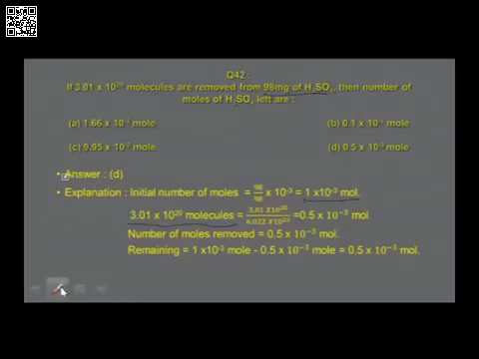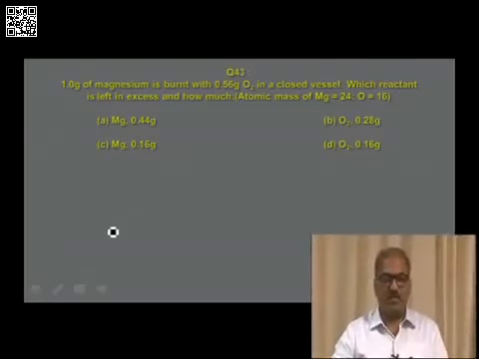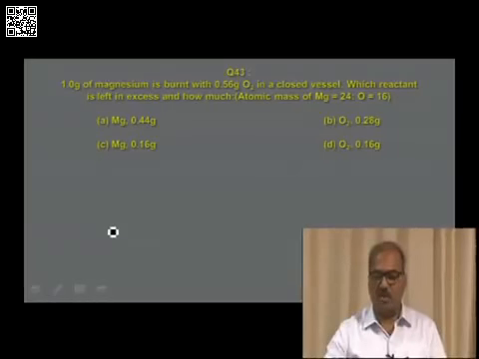Let us move on to the next slide, and hopefully that will be the last slide we can discuss. 1 gram of magnesium is burnt with 0.56 grams of oxygen in a closed vessel. Which reactant is left in excess and how much? The atomic masses are given. Option A, magnesium 0.44 grams. Option B, oxygen 0.28 grams. Option C, magnesium 0.16 gram. Option D, oxygen 0.16 gram.